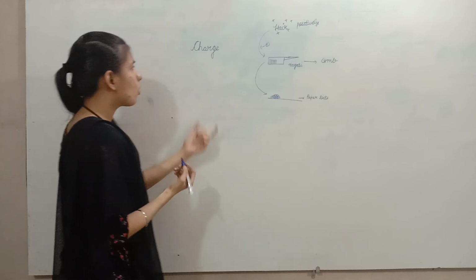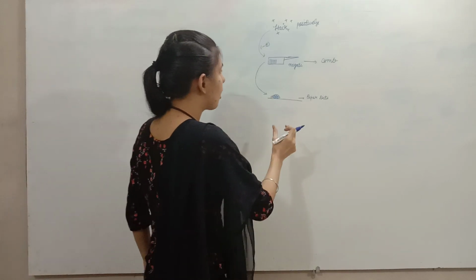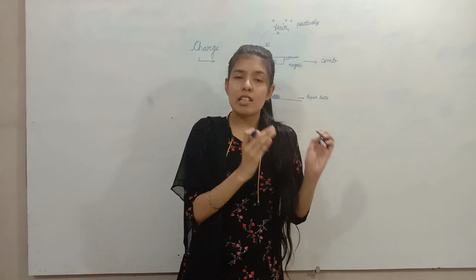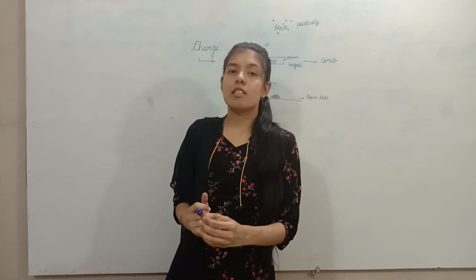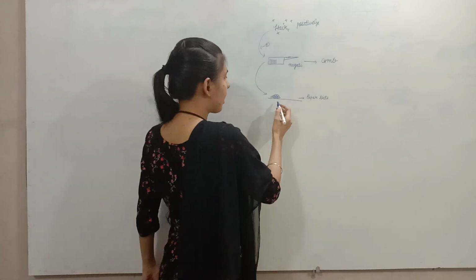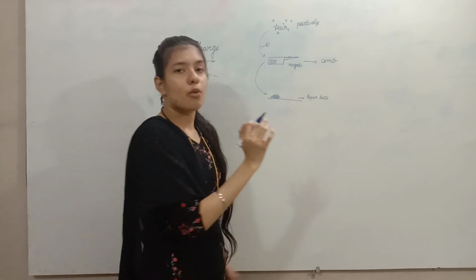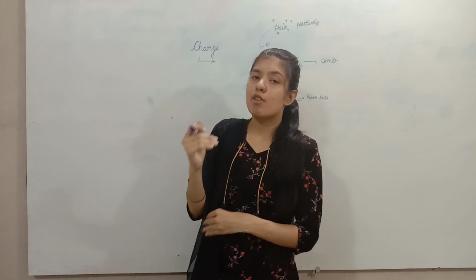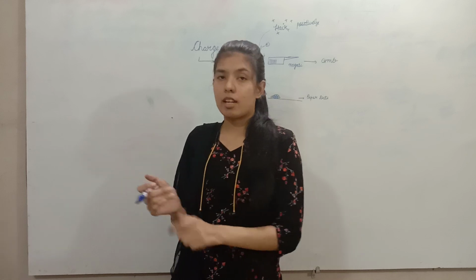So what was charge? चार्ज वो प्रॉपर्टी थी जिसकी वजह से कॉम्ब ने अट्रैक्ट किया पेपर बिट्स को. So it is the property of a material by virtue of which it exerts force on another material. In this case, the other material was paper bits and it was the comb which was applying force. The charge is the property by virtue of which it exerts electrostatic force on another object.